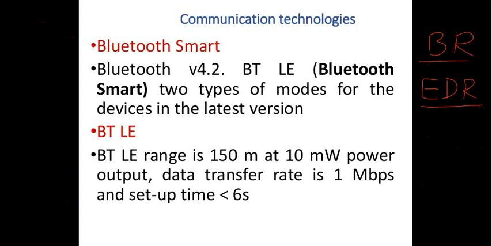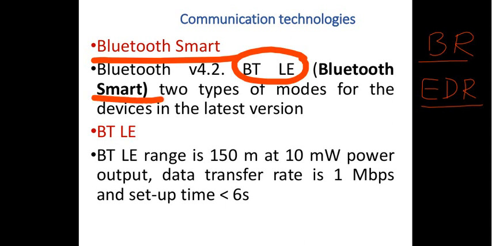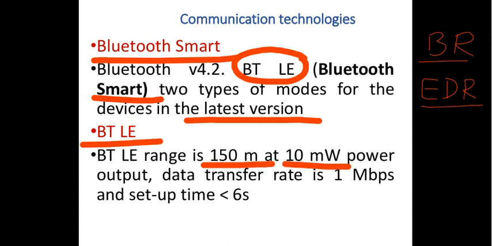So yeah, I have come to this particular point, right? Bluetooth Smart, you have got something called Bluetooth Smart. This is the one which I have just mentioned, Bluetooth low energy. This Bluetooth low energy is also referred to as Bluetooth Smart. Two types of modes for the devices in the latest version. Bluetooth low energy, range of 150 meters at 10 milliwatt power output. The data transfer rate is 1 Mbps and setup time is less than 6 seconds.